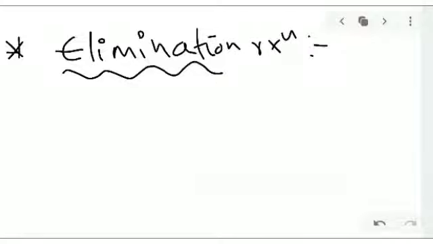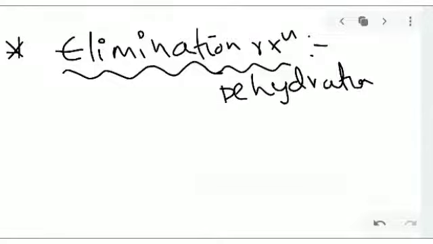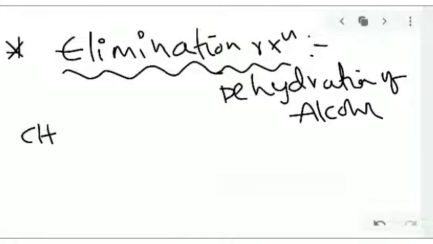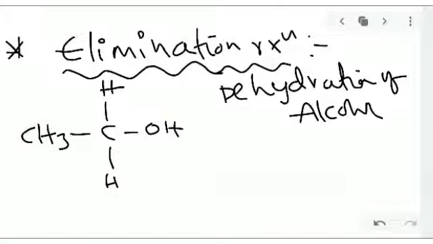Elimination reaction means one atom or group is eliminated from the reactant molecule. For example, dehydration of alcohols is the best example for elimination reaction. The first one is dehydration of alcohols. We take ethanol, CH3, CH2 and OH.